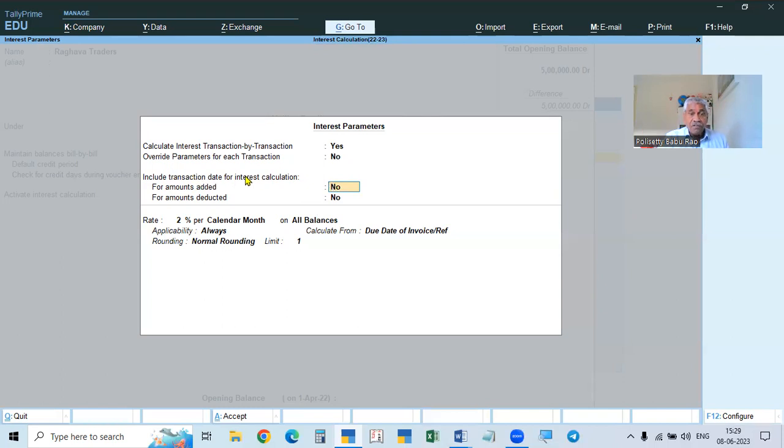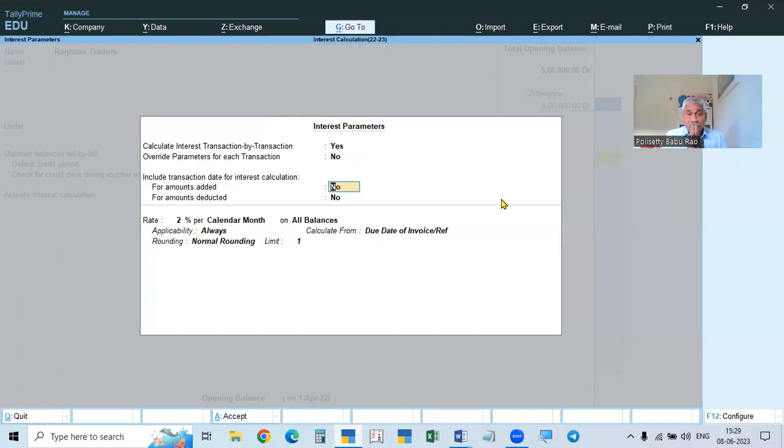Transaction date for the interest calculation, amounts added means the date of the transaction is also taken into account. Added means from the date of transaction, the interest will be calculated. Suppose the invoice is on first of April. So from 1st April, the interest will be calculated.